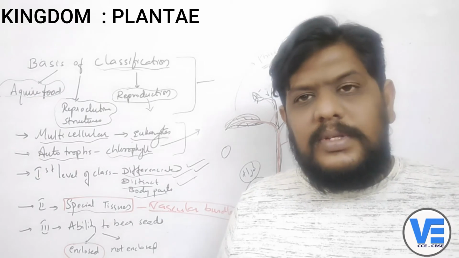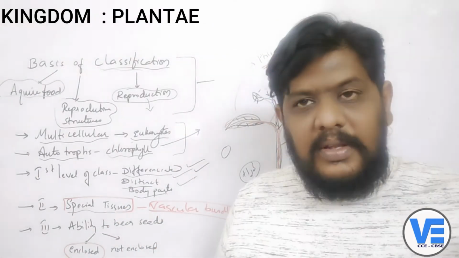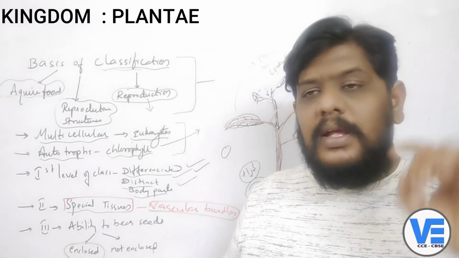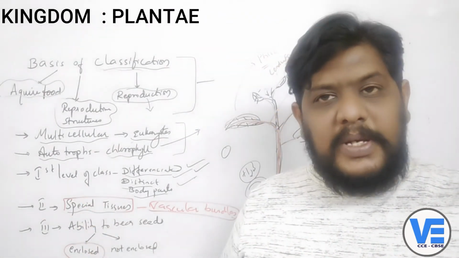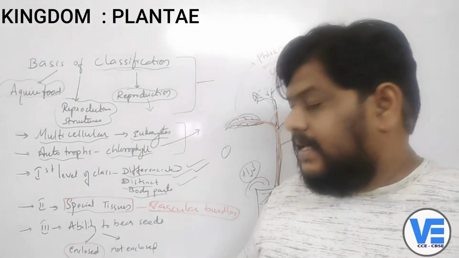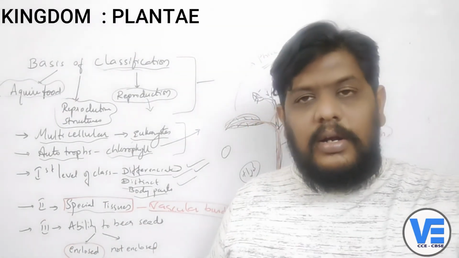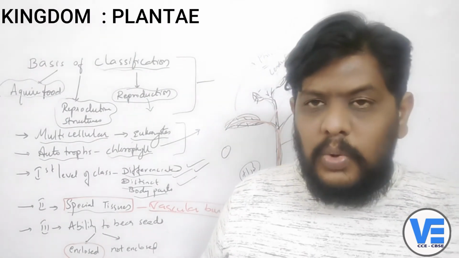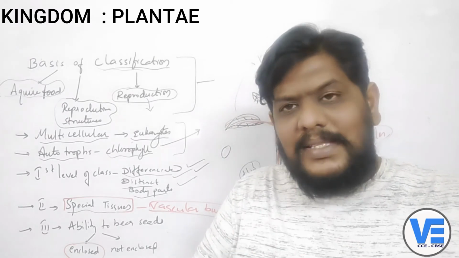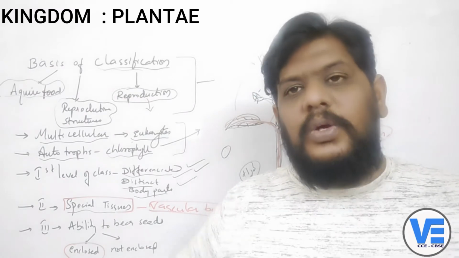So on these three bases: the first level of classification is the differentiated and distinct body parts, the second is special tissues, especially the vascular bundles, and the third is the ability to bear seeds, whether the seeds are enclosed or not enclosed in the fruit. On this basis the plants are classified into different groups.